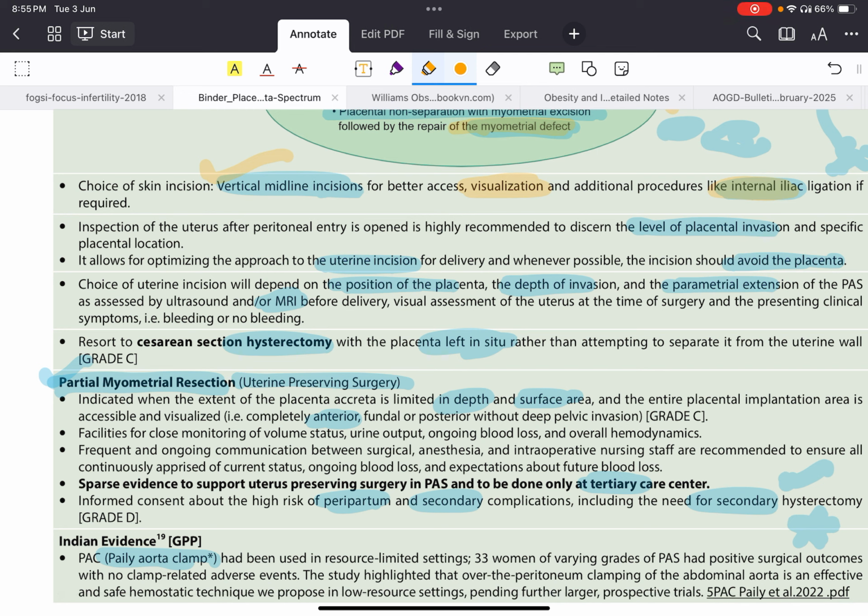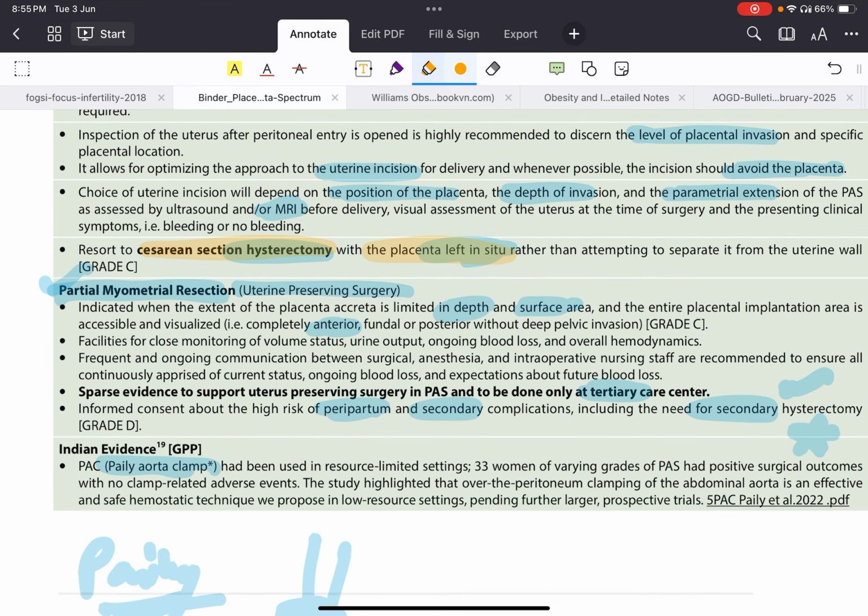Fourth, after delivering the fetus, keep the placenta in situ and do cesarean hysterectomy. Some people say they want to preserve the uterus, then you can go for partial myometrial resection, depending upon the depth and surface area. If only a small part of the placenta is adhered, then it is very easy to resect that myometrium and repair it.